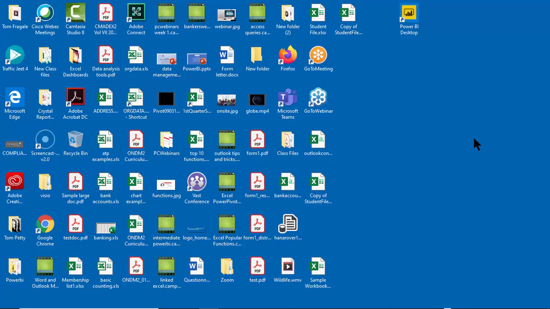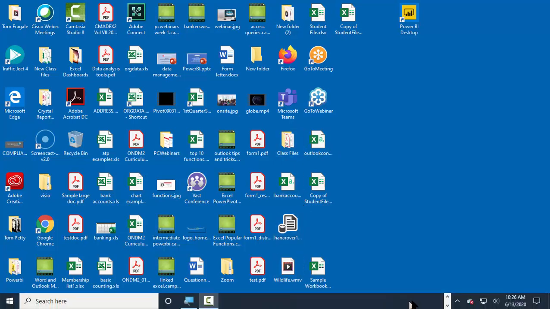There are several ways to go into the Access program. Sometimes we have an icon on our desktop. Sometimes there's an icon down here on the taskbar, like I have it over here. Or sometimes you will go to the Start menu and search for Access there. So I'm going to go ahead and click on the icon on my taskbar.